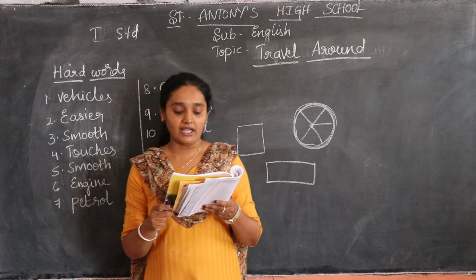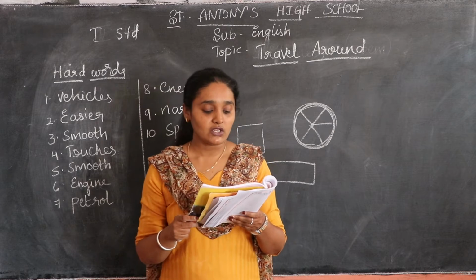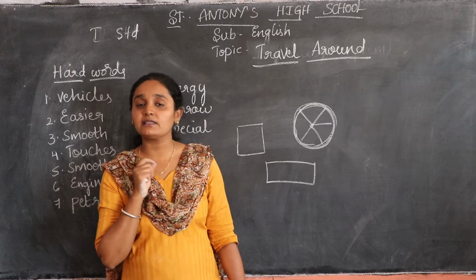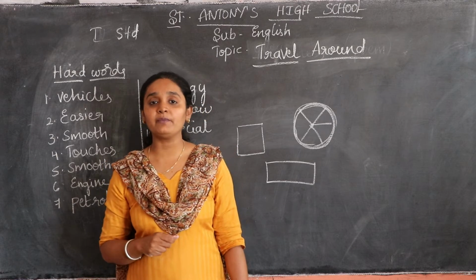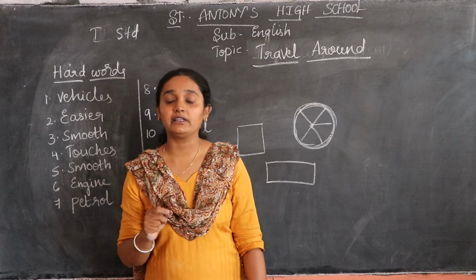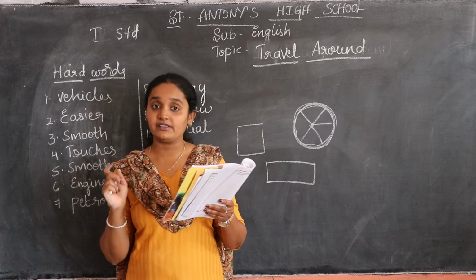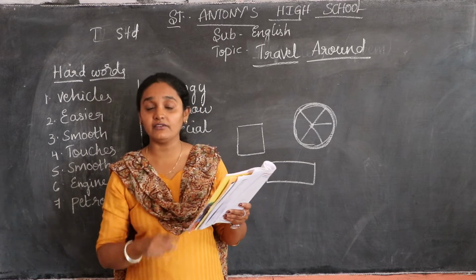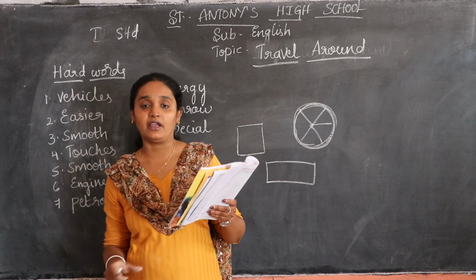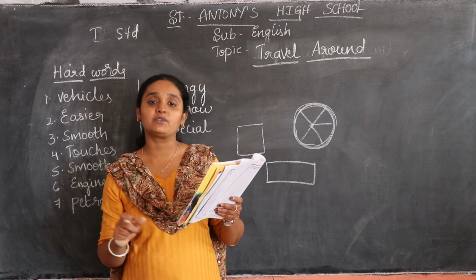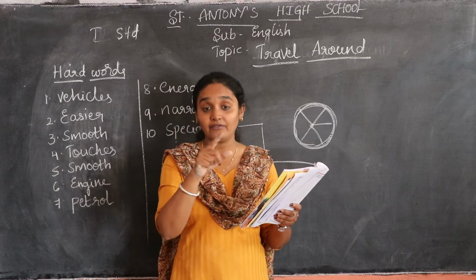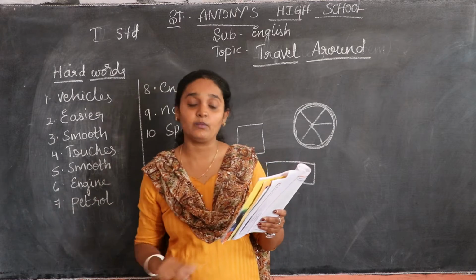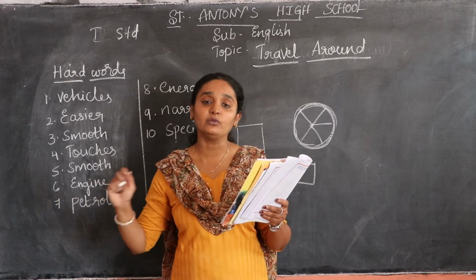Autos and trucks have rubber tires, and they need a smooth flat surface on which to travel. Have you observed what type of material is used to make the tire? It is rubber. Auto rickshaws, buses, trucks, you have seen them. Upon the wheel you have a rubber tire which helps it to move. The wheel is made of metal, and on that they have put a tire made of rubber, so it moves easily.